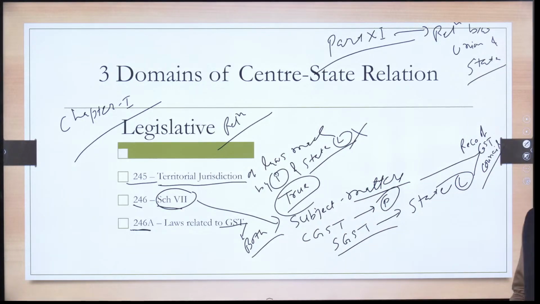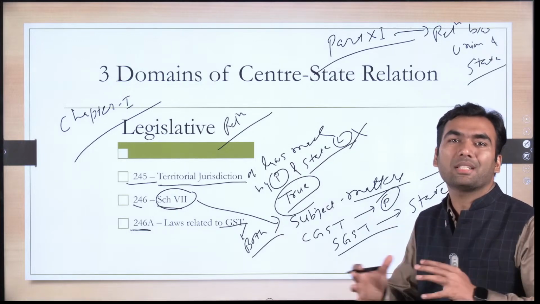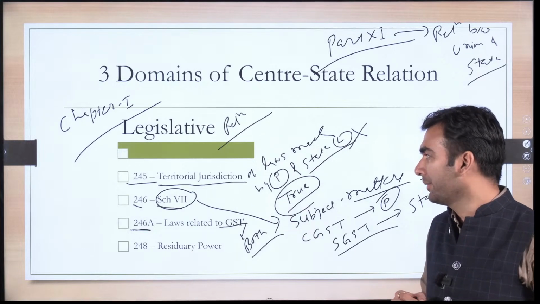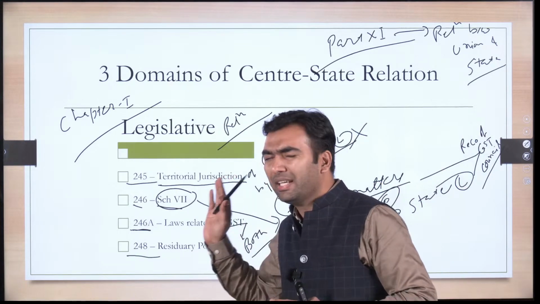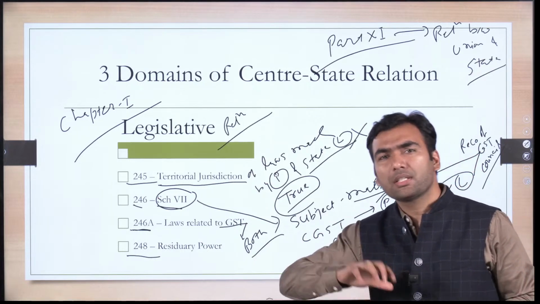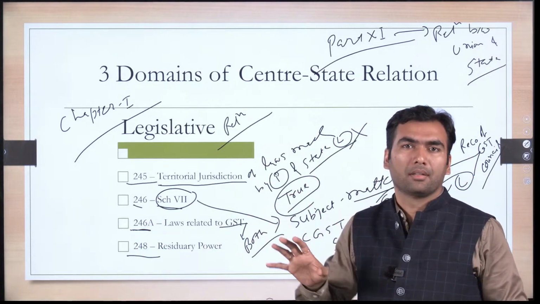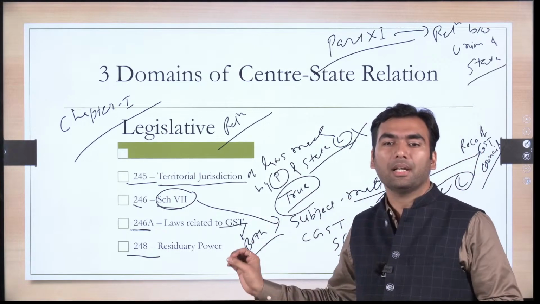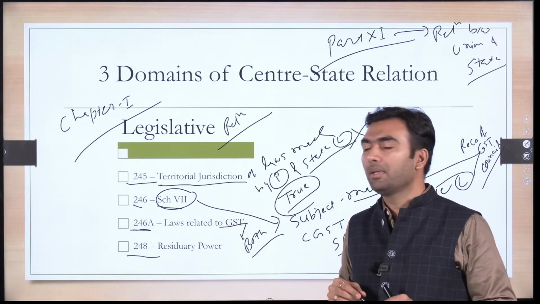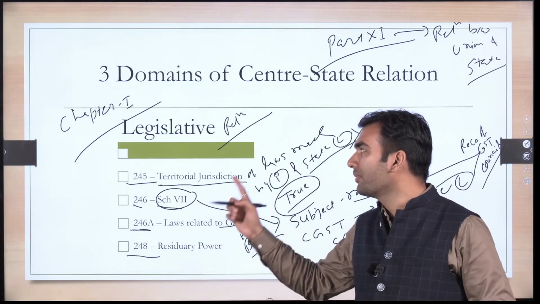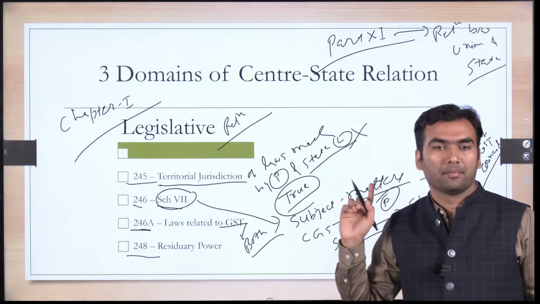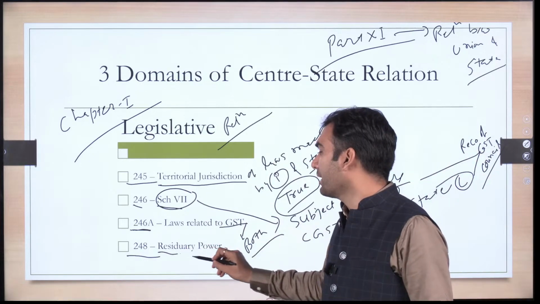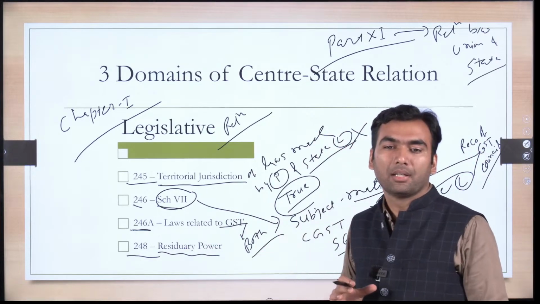No, residuary powers are there. There is no such list named as residuary list. That is there in Article 248. It simply says that if there is any item which is not there in the state list, the parliament has power to make laws on it. So, which is not there in any of the lists, on that item, the power to make laws lies with parliament. Okay, that is called residuary power. There is no such list named as residuary list.